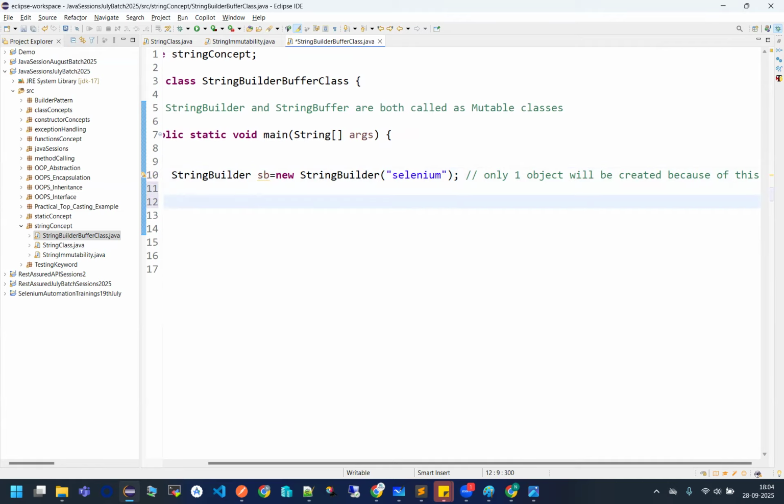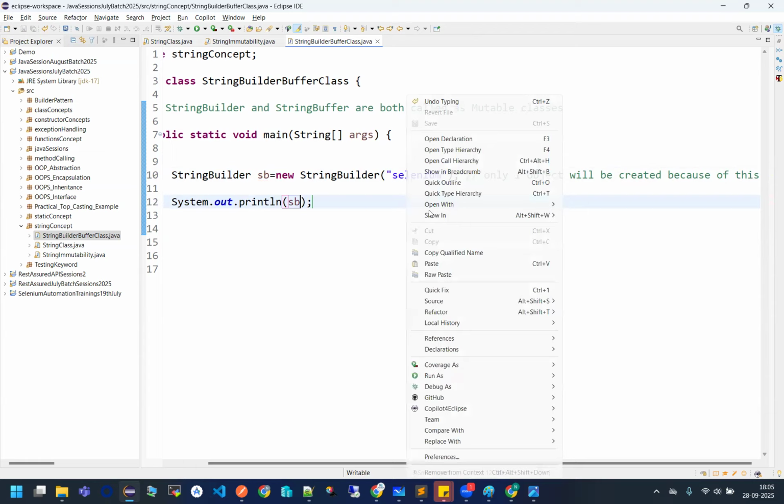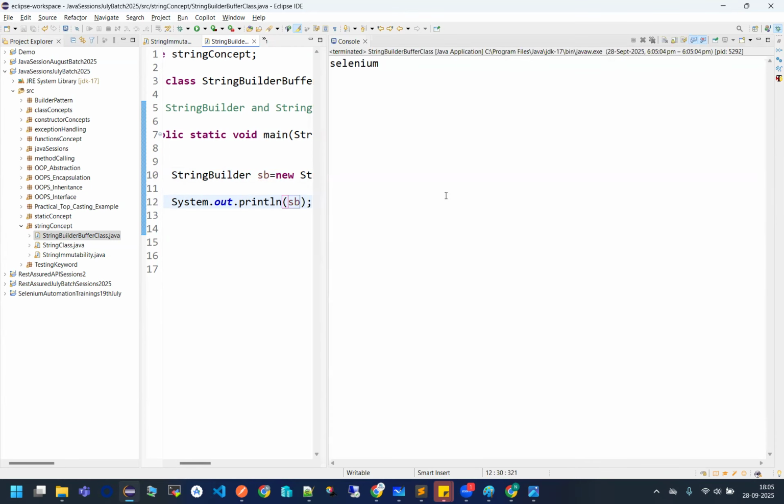Now, what is next? Let us first of all print it and see whether I'm getting the proper value or not. See. Yes, I'm getting the proper value of Selenium.